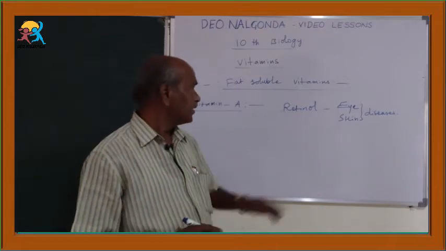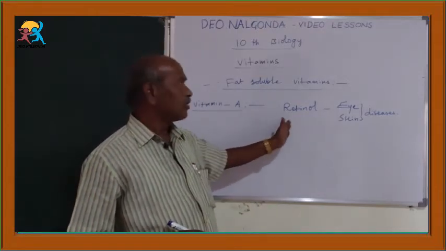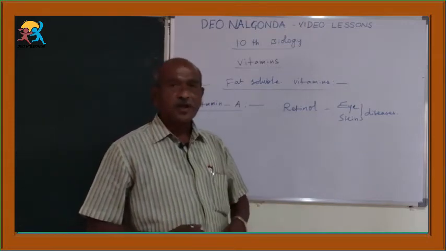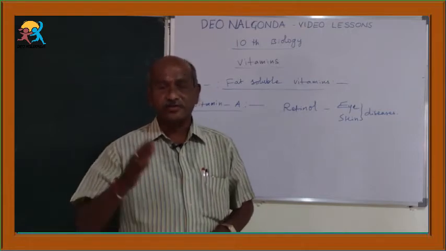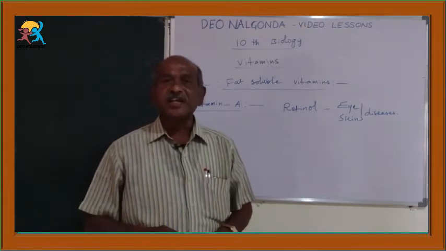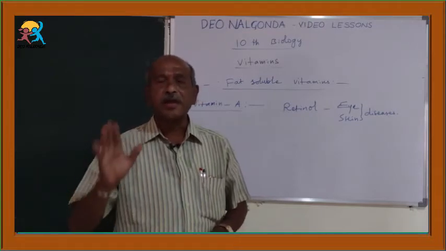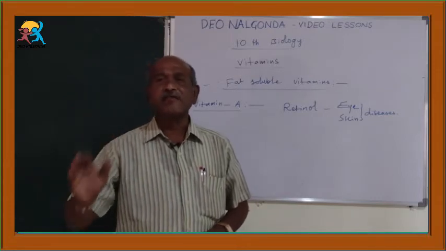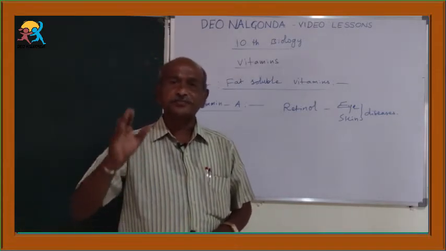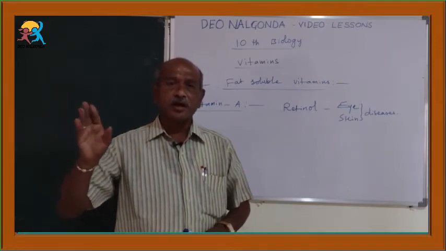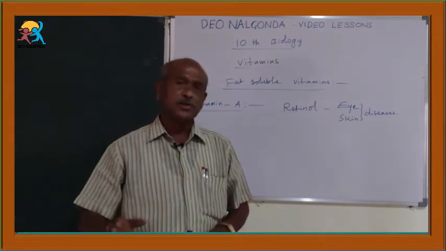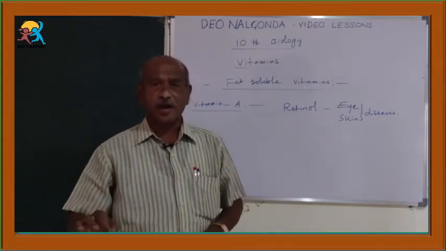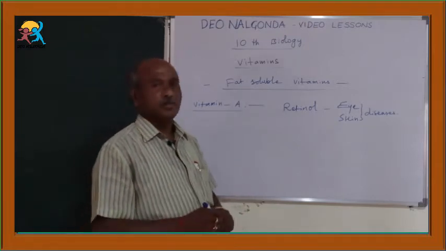Once again, speedily. Vitamin A, chemically known as retinol; its deficiency causes eye and skin diseases. Eye diseases are night blindness, xerophthalmia, cornea failure. Skin disease is scaly skin. The main vegetable sources are carrots, the richest source, and leafy vegetables. It is also available in non-veg sources like eggs, milk, meat, fishes. Among fishes, cod liver oil and shark liver oil are the richest source of vitamin A.